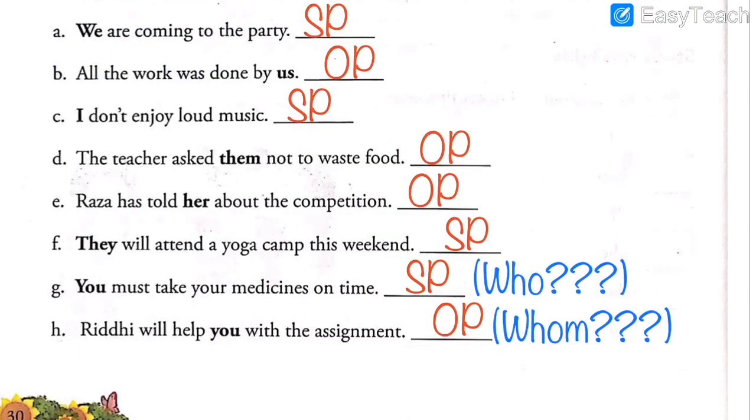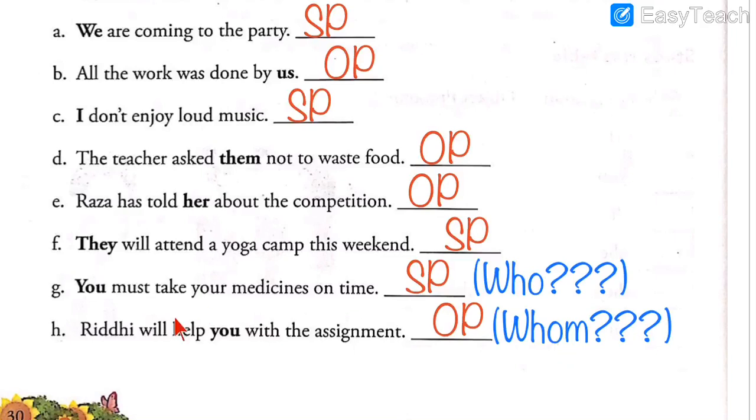So these are the two keywords that you should also write in your notebook. What will you write? You will write over here who, and here you will write whom. You must take your medicines on time. So who should take the medicine on time? You ask the question who. Who should take the medicine on time? You should take, or you must take medicine on time. Here you have to ask the question whom.